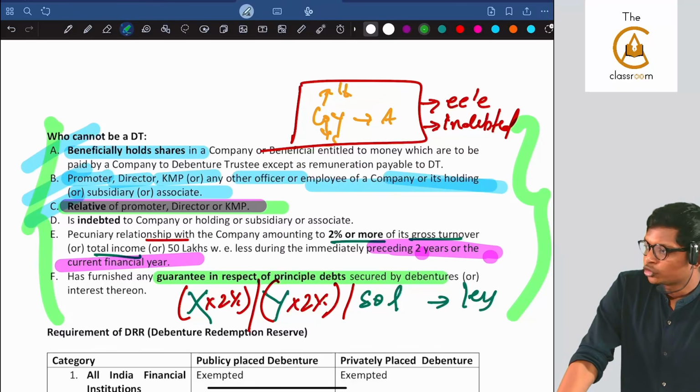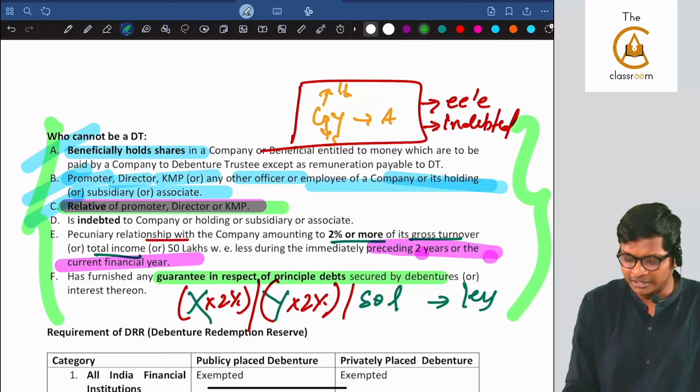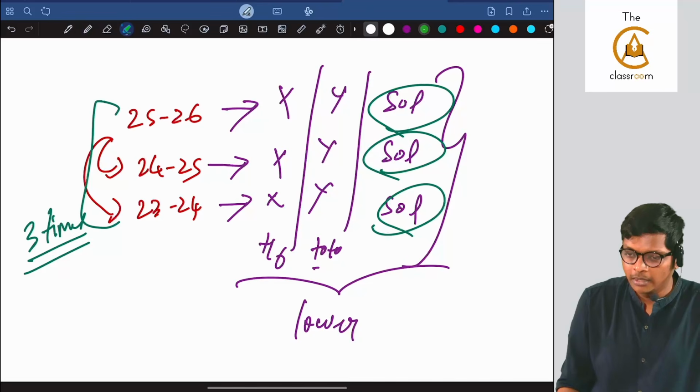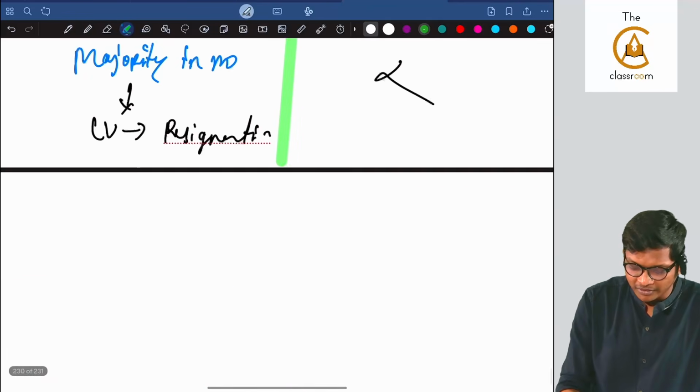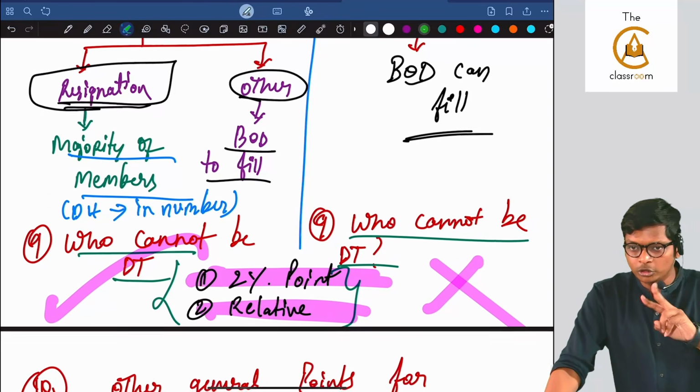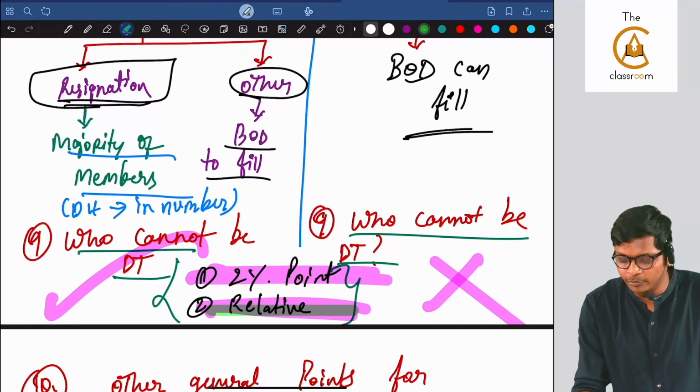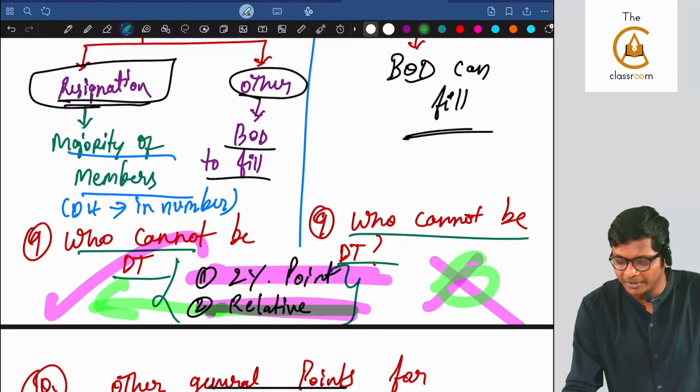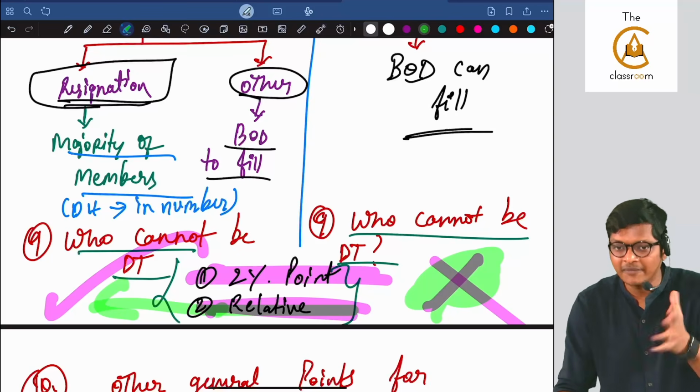Following up, Pratika, are you surely understanding who cannot be debenture trustee or deposit trustee? Important. They can ask in MCQ. So I've given the difference. That's what we have over here. Is that done, guys? So the two little difference points are about the relative. Here relative is only for a few people. Here relative is for everybody.